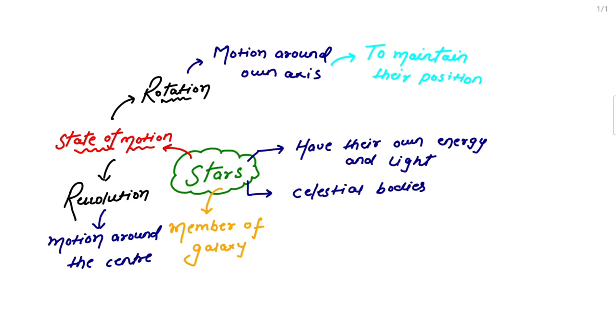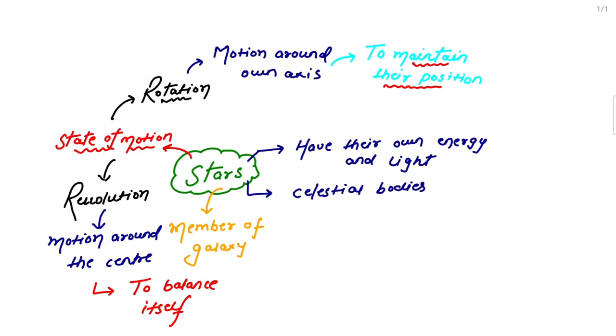Now see, the first thing, rotation is to maintain their position, and for the revolution part we may say it is to balance itself. Both are interconnected, but the statement is different. So here we get to know about two things, rotation and revolution, and why these celestial bodies do them. Rotation to maintain their position, and revolution to balance itself.